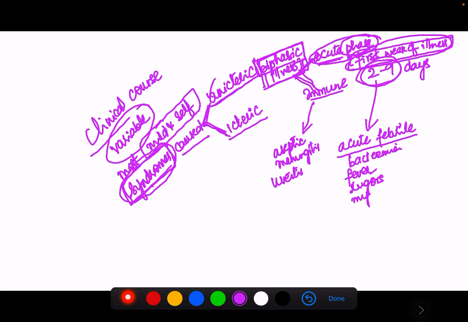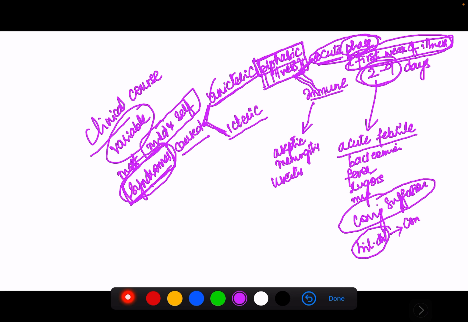The main important thing is the patient will have conjunctival suffusion during the acute phase. This conjunctival suffusion is a bilateral dilatation of the conjunctival blood vessels. They are getting dilated, and this causes conjunctival suffusion. But here there won't be any purulent discharge.